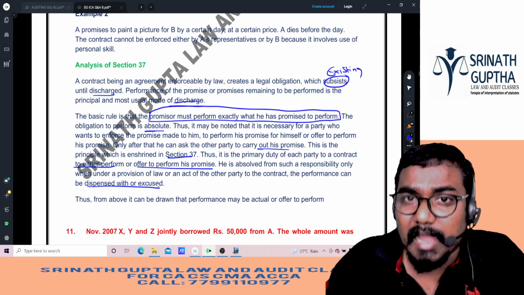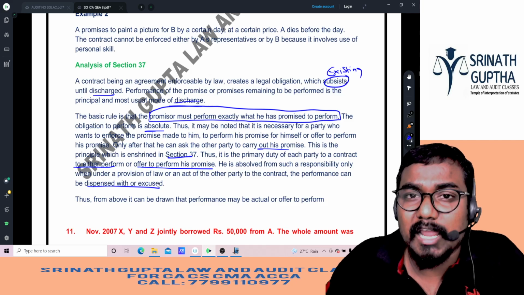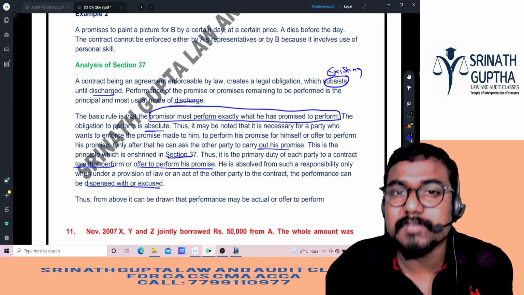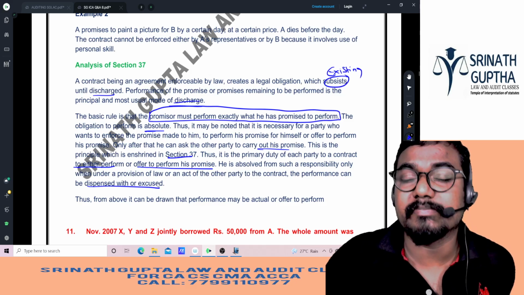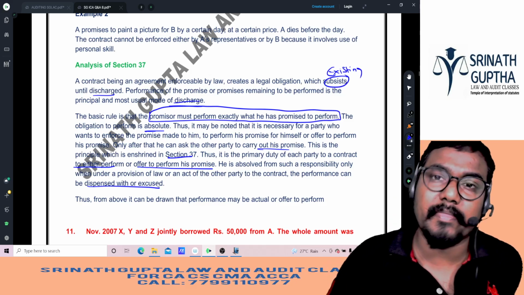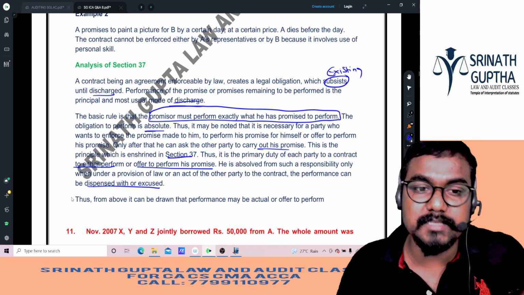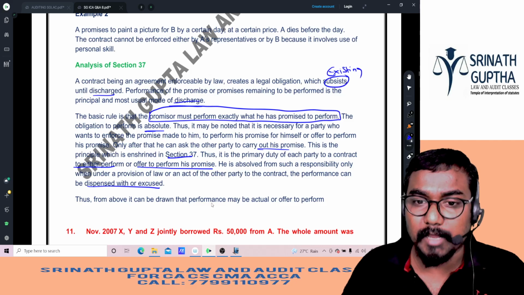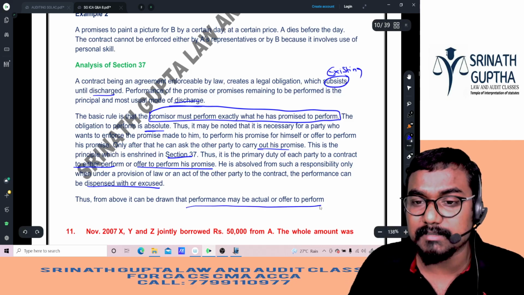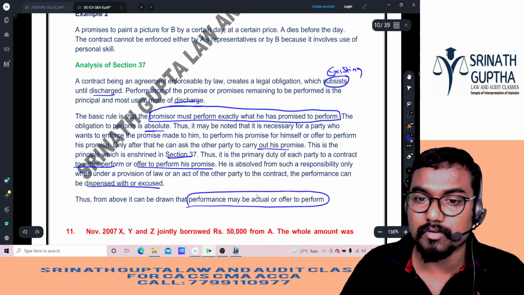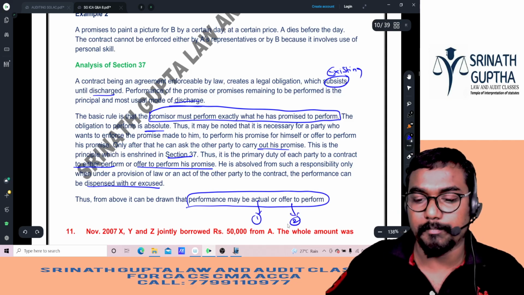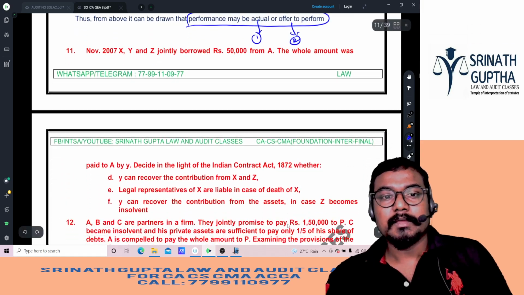Or I have to sing a song, but I lost my voice. Generally, I have to perform what I am supposed to perform. The only exception is when the contract becomes a void contract. Thus, performance may be actual performance or attempted performance, that is, an offer to perform.